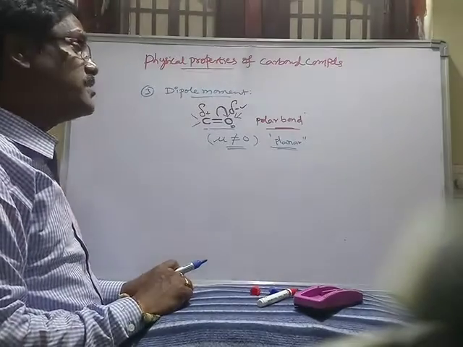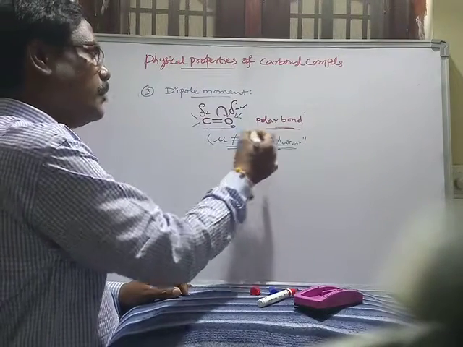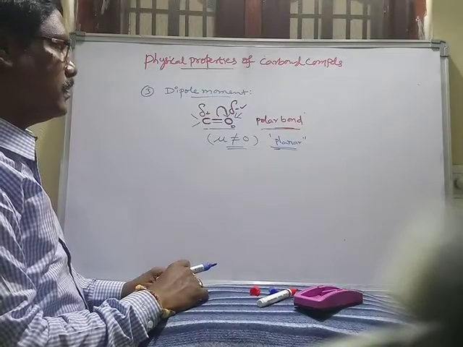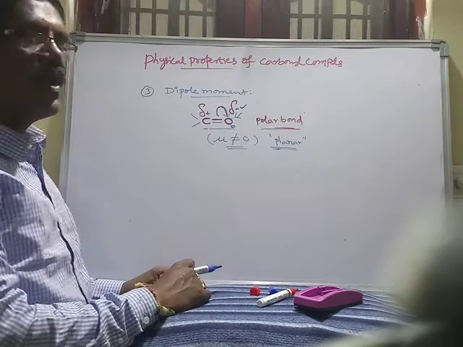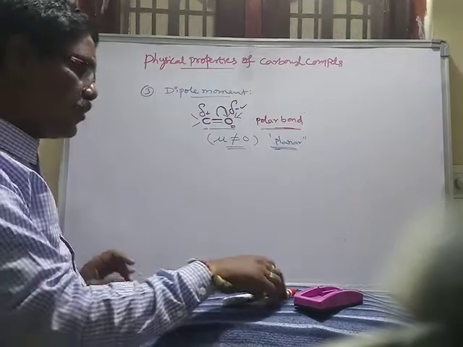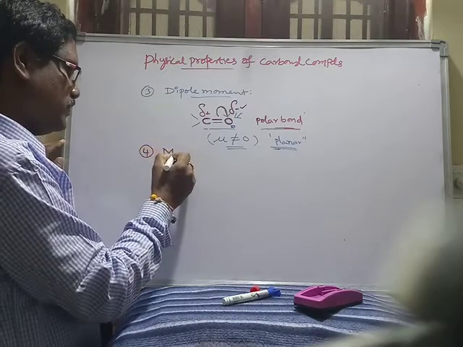Due to this reason only, the dipole moment of carbonyl compounds is not equal to 0. Due to this polar nature, we get the melting and boiling points.